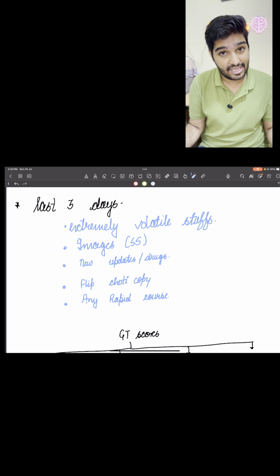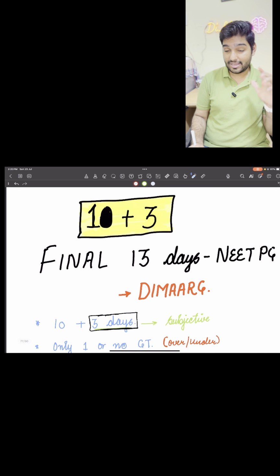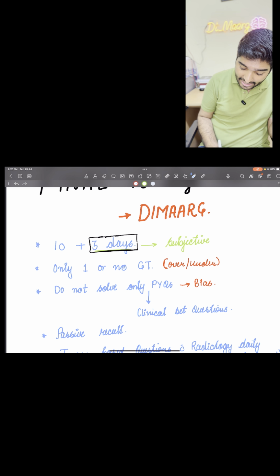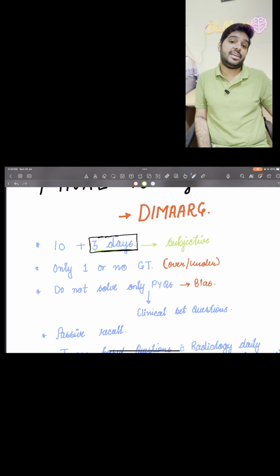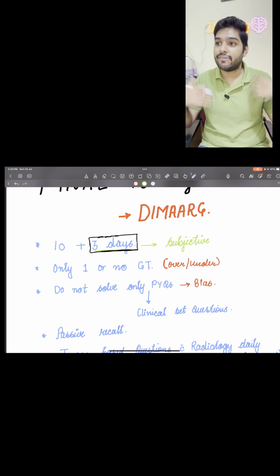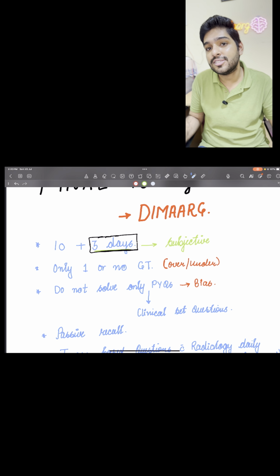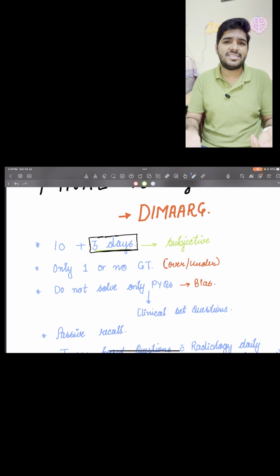Now, next, talking about the other important things that I would like to suggest to you. From here, I would tell you that you should give only one GT, or not give any GT at all. Because GTs during this time, I have seen this with me and with my friends also. If you get more marks, you are going to overestimate your rank. If you are getting fewer marks, you are going to underestimate yourselves.